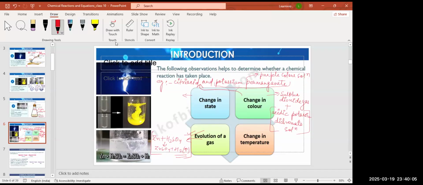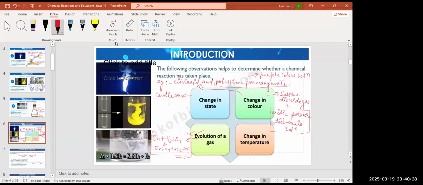For example, the combustion reaction of candle wax. When candle wax is being combusted, it is characterized by a change in state.